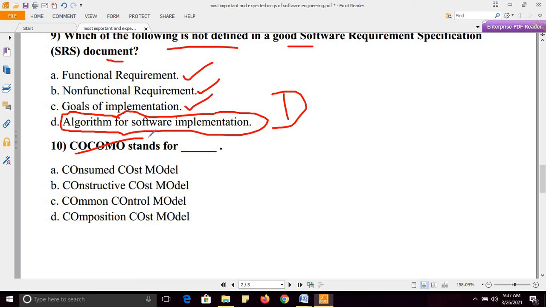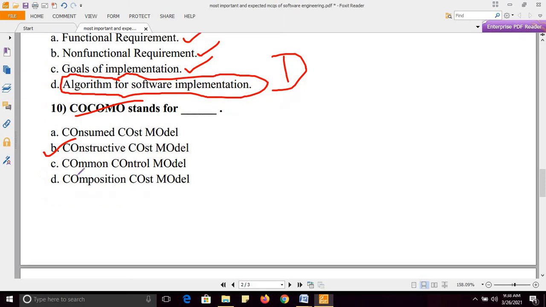I will also provide the link of this COCOMO model in the description box. The COCOMO model is the constructive cost model. Right answer is option B. It is a very important method for software effort and software cost estimation.